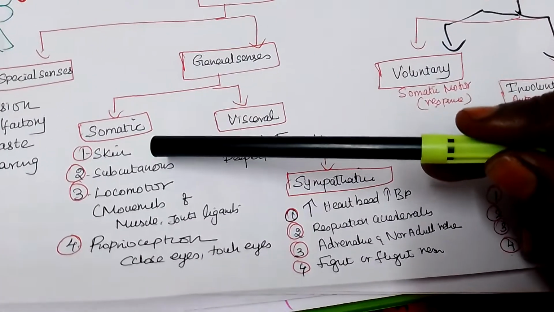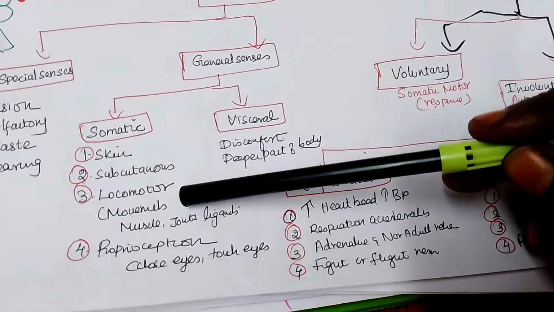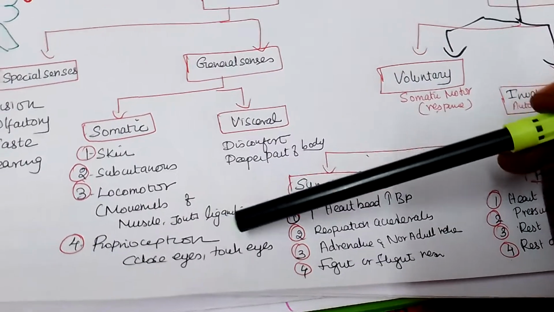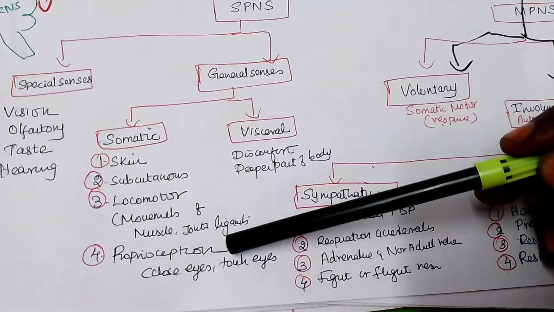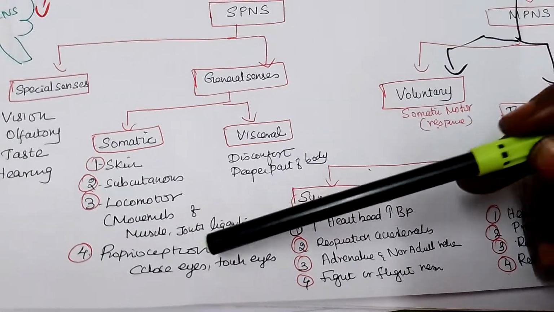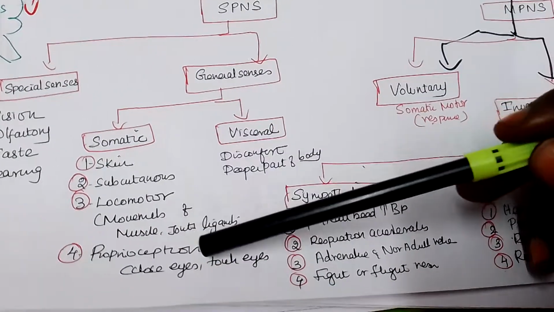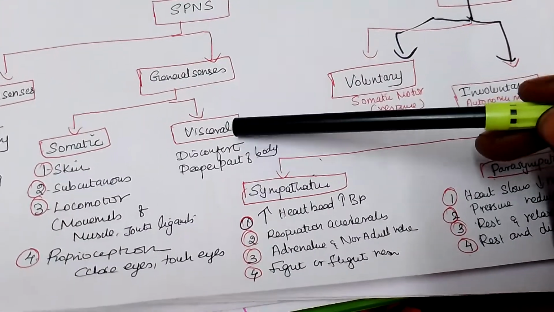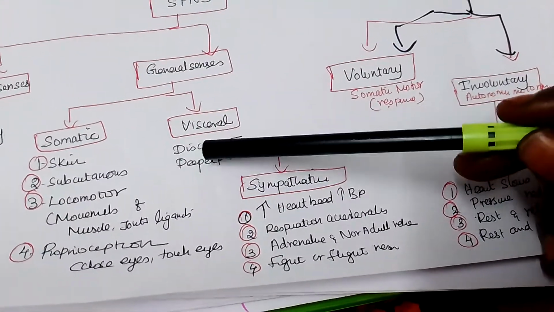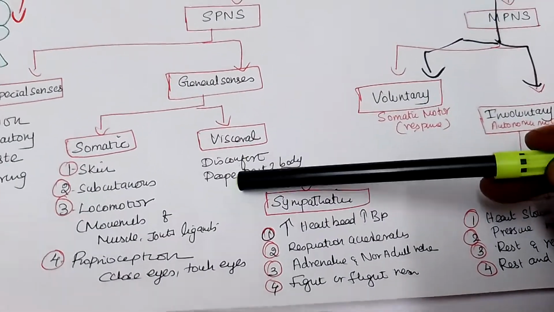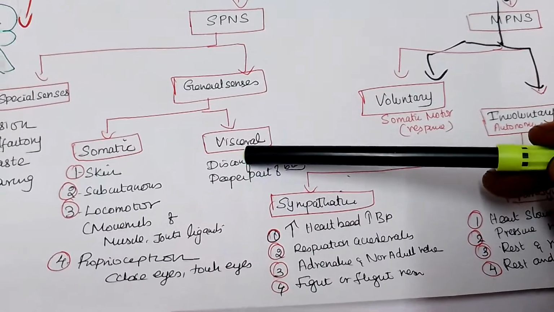Somatic covers the skin, subcutaneous tissue and locomotor system. Locomotor is mainly the movements of the body, muscles and joints. Proprioception means that when you close your eyes, you know where your nose is, where your body is. And visceral senses you cannot feel outside, but there is a discomfort, dullness, ache or pain inside the body. It is called the visceral senses.